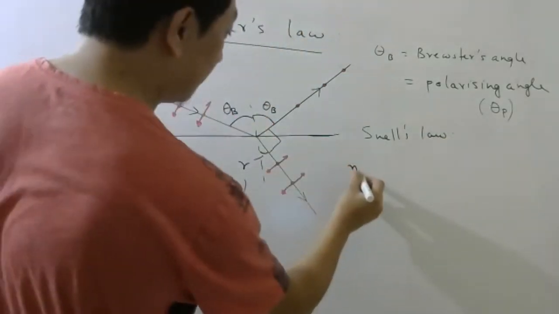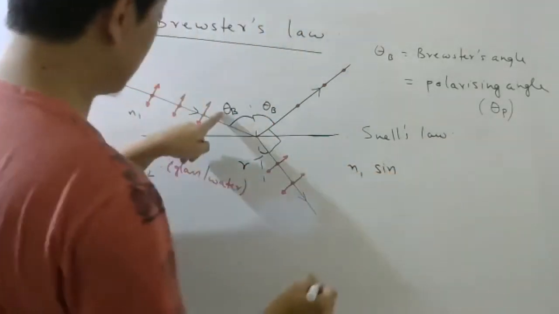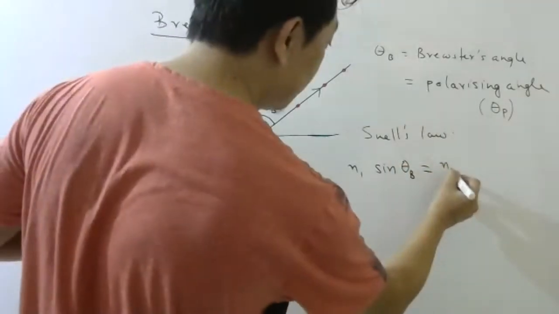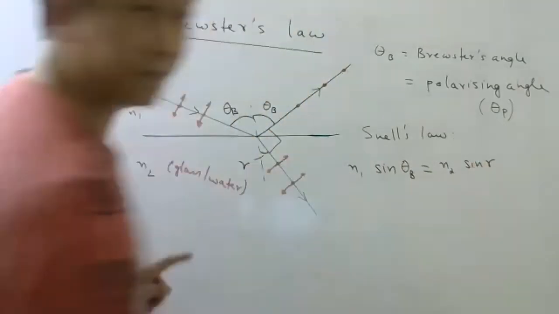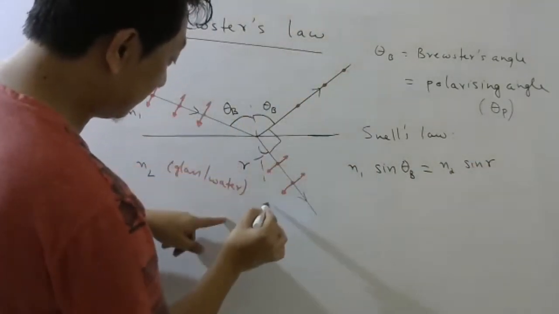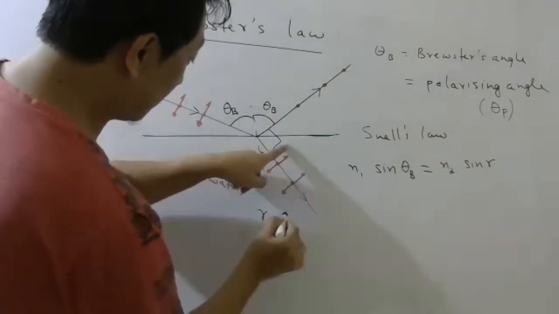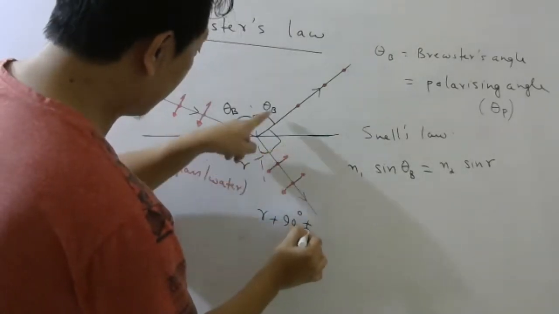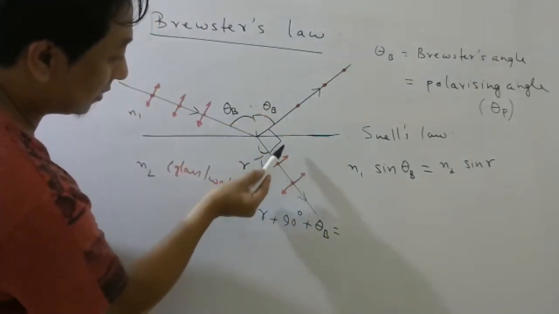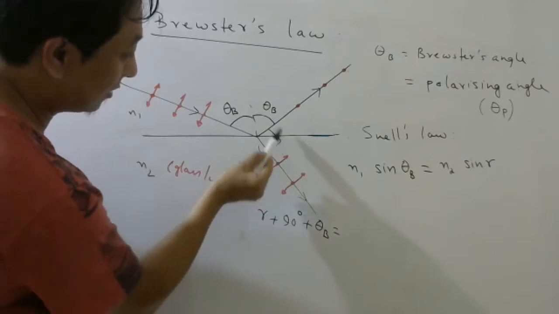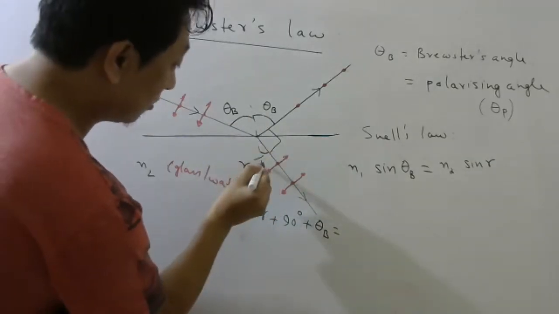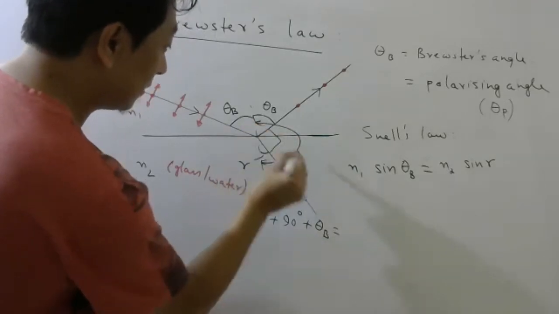So N1 sine I is equal to N2 sine R. Right? Okay. Now look at this whole angle, this total angle. R plus 90 plus theta B is equal to how much? This whole angle is how much? 180. This whole angle is 180.